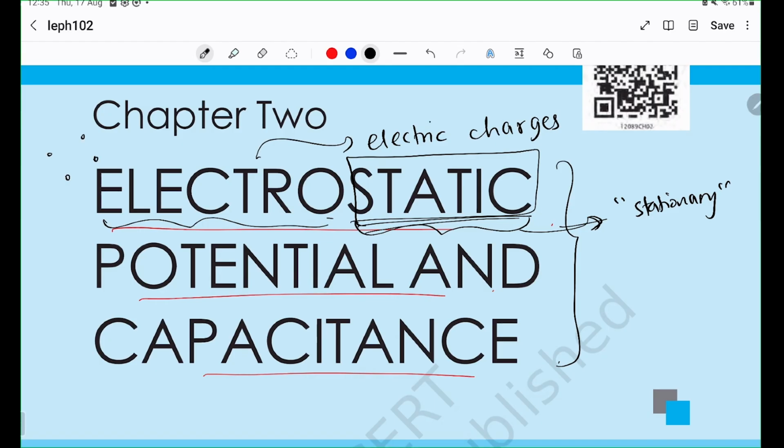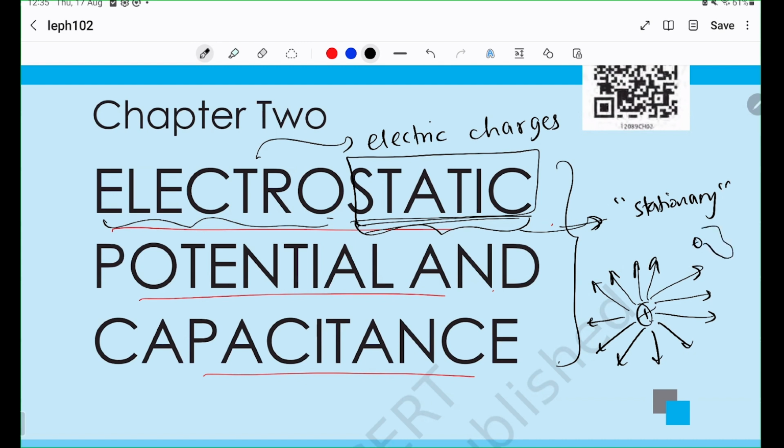The case is that the charges which are used to create the effects are stationary. That is, say a charge is producing an electric field. We will soon see what an electric field means. So this charge which is producing this field and causing other charges to move around, this charge is stationary. That's what it means. So it doesn't mean that all charges are stationary. It means that the source charges are stationary. Because if the source charges start moving, we get a lot of weird effects.